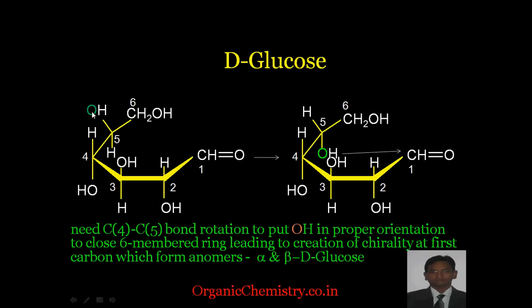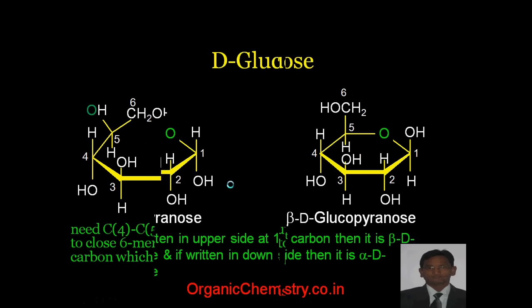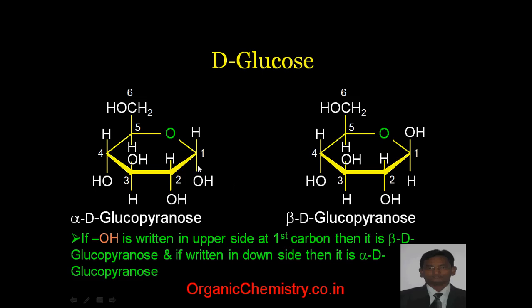That is, this O will attack this carbon to form the hemiacetal. Then one possibility is that OH will be on the downside or OH will be on the upside. If OH is downside, it is called alpha D-glucopyranose, and if OH is on the upside, it is called beta D-glucopyranose.